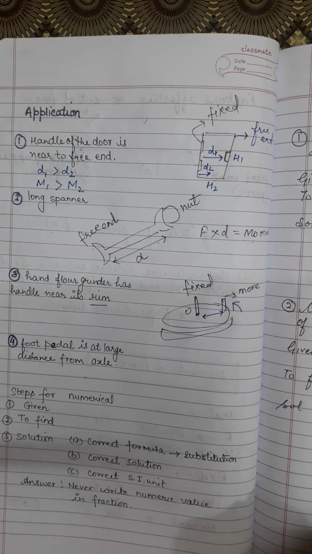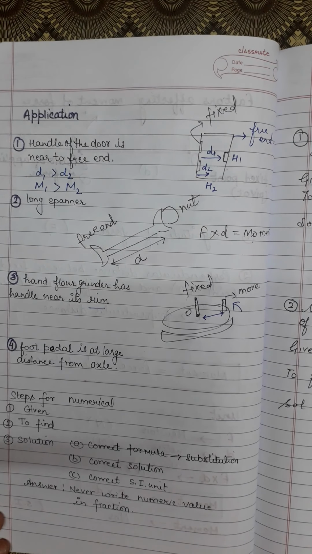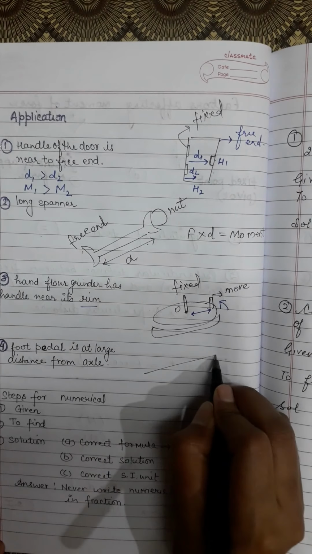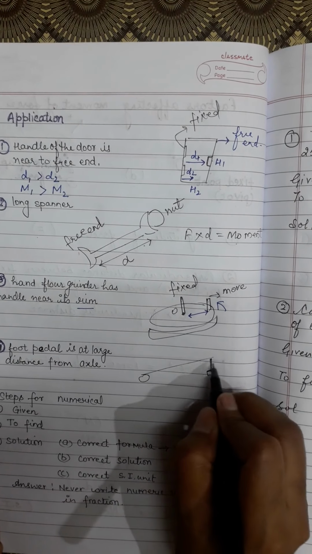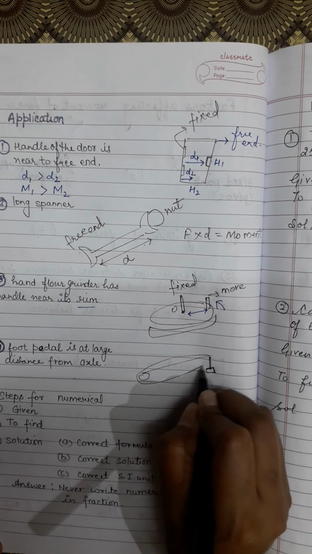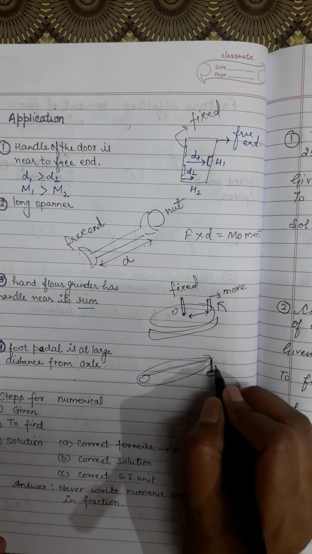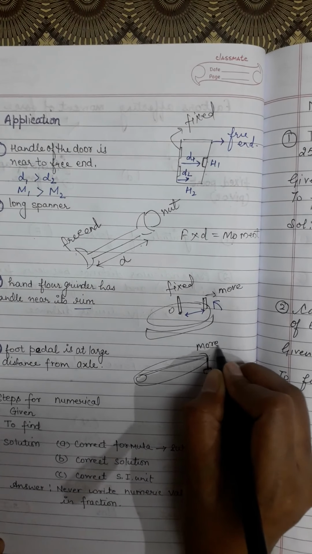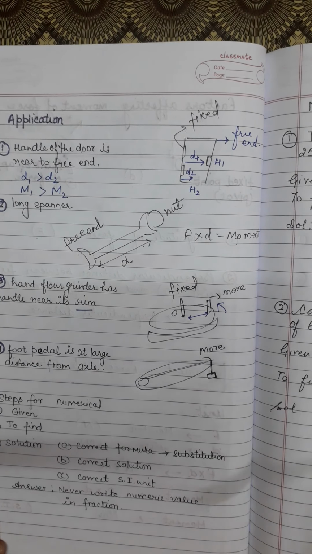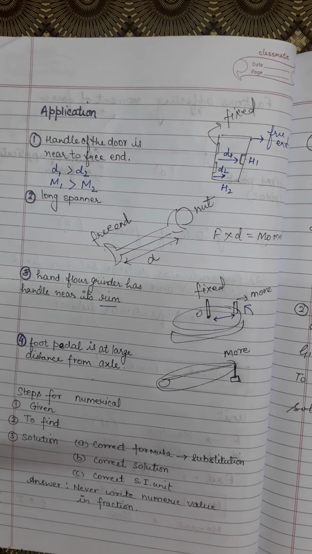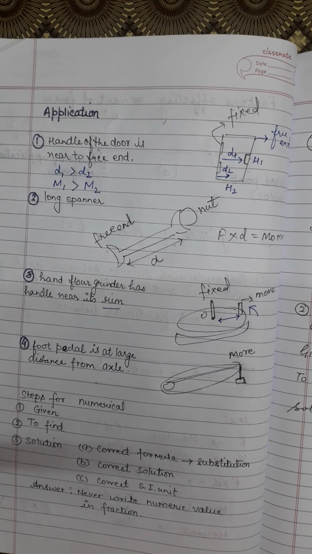Next, the foot pedal is at a large distance from the axle. You have often seen a bicycle. You have a foot pedal and you have an axle. Here you have the axle and here you have the foot pedal. What happens is you have a whole combination of chain over there. So when you pedal, if this is long, then more turning effect is produced and your bicycle will move more. By applying less force, you can move your bicycle more. So this is an example of application of moment of force.